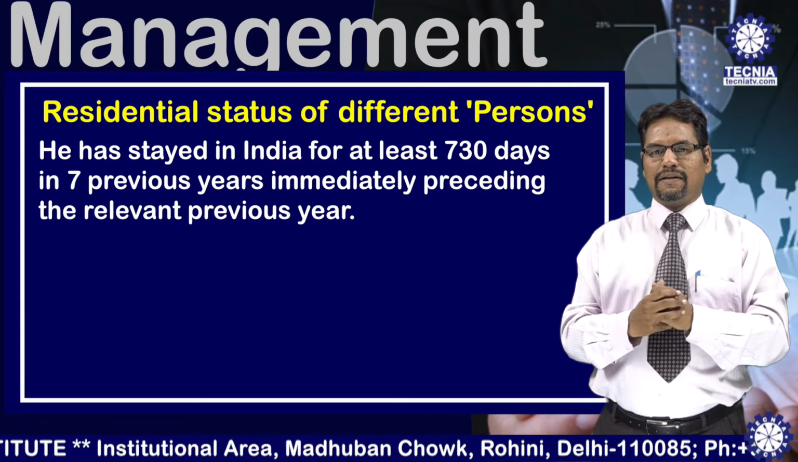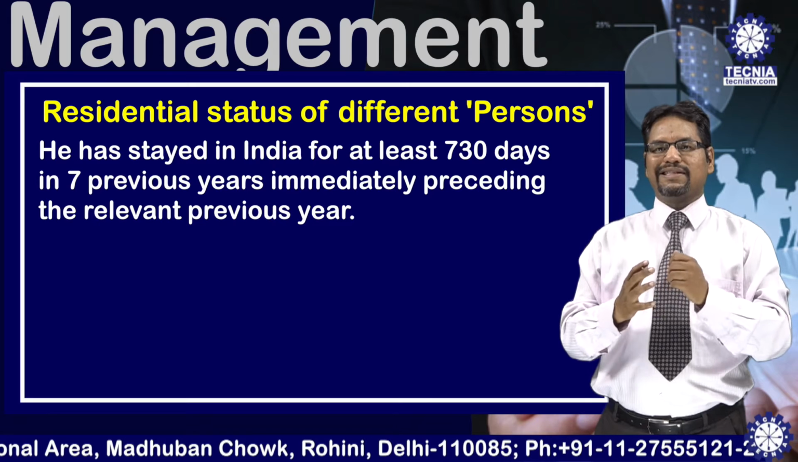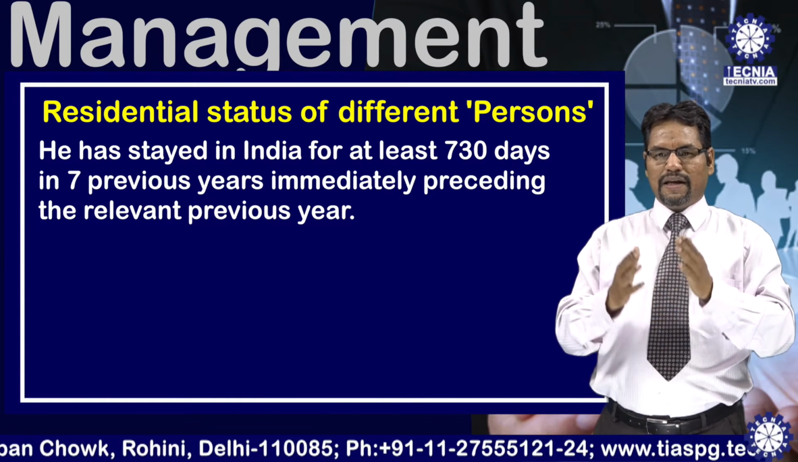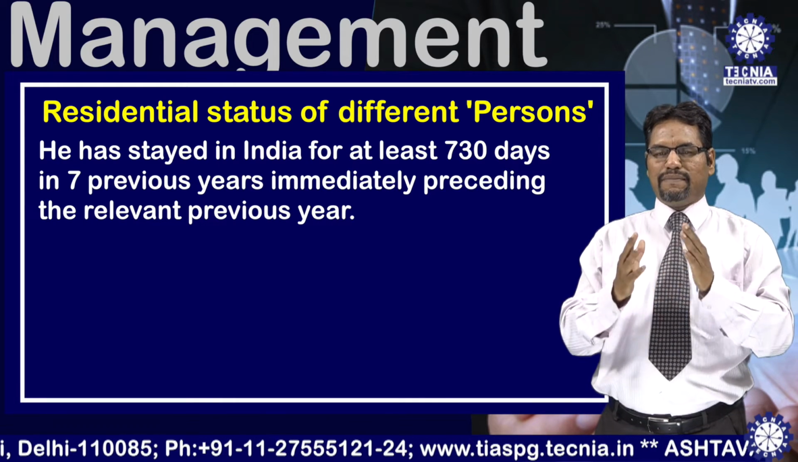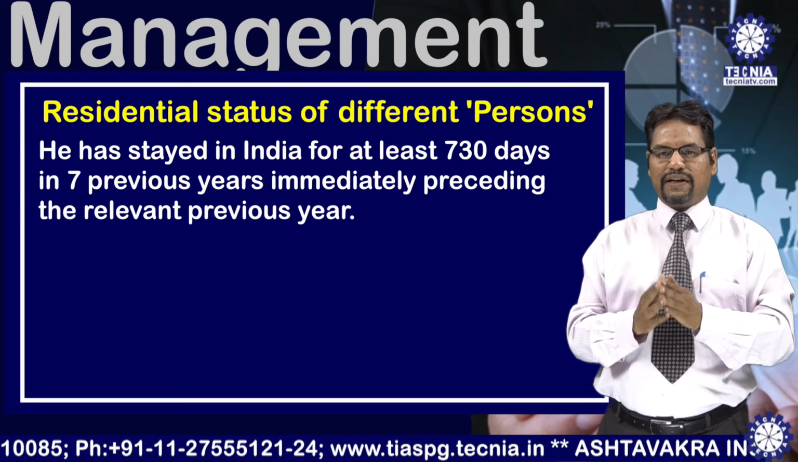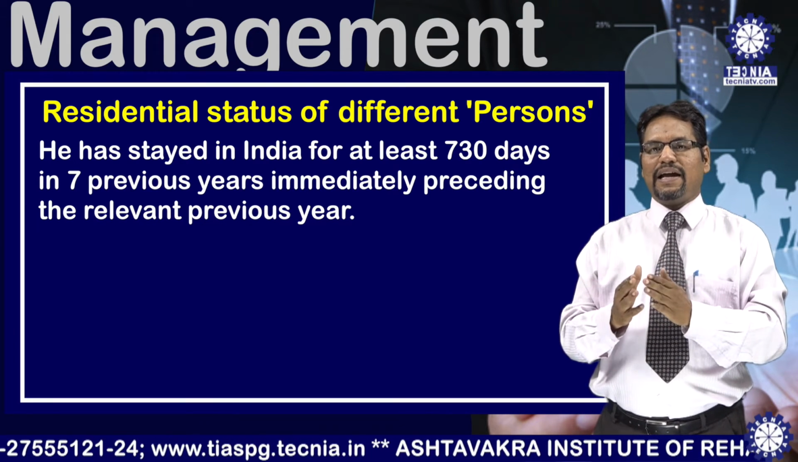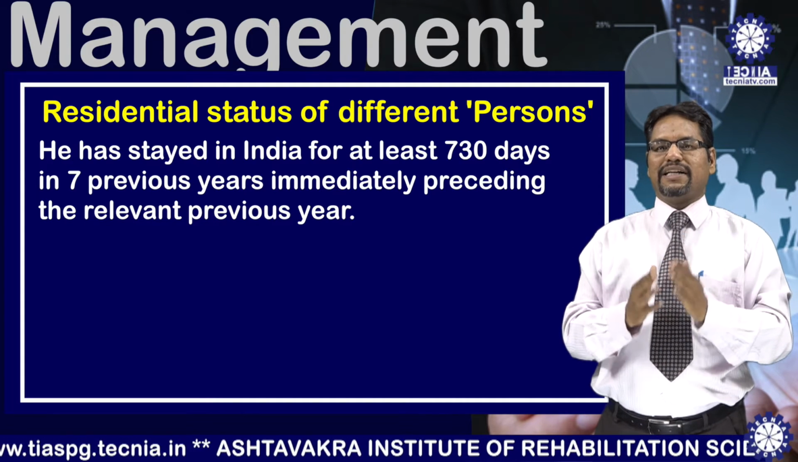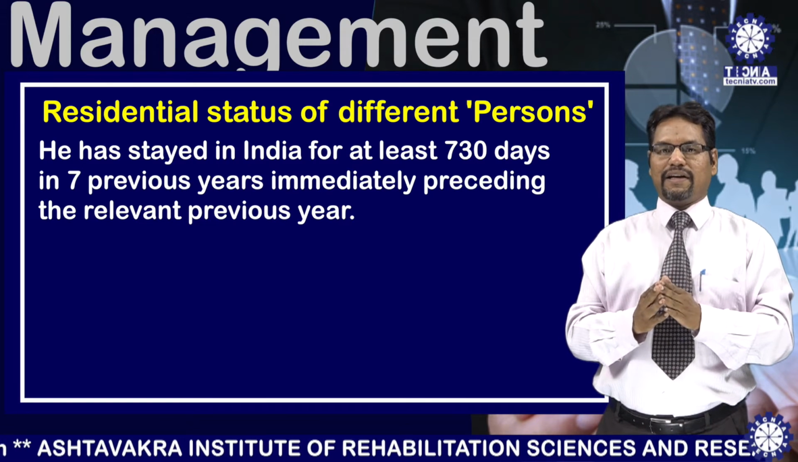And second, he must stay in India for 730 days or more out of the 7 years immediately preceding the relevant previous year. If a person satisfies both the additional conditions, he will become the ordinary resident of India. But if an individual satisfies only one of the 2 additional conditions, or does not satisfy any of the 2 additional conditions, he will become not ordinary resident.